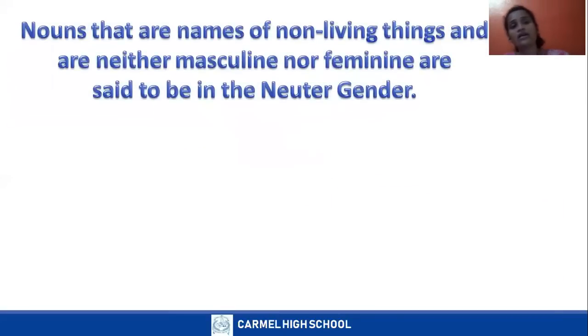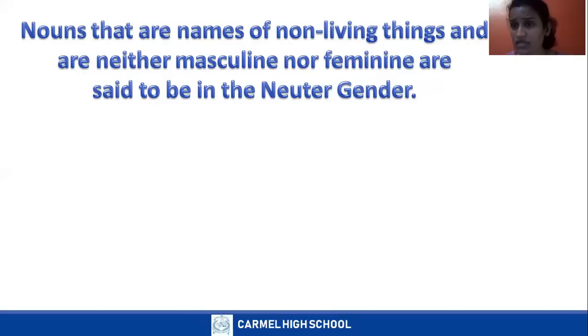Now, nouns that are names of non-living things and are neither masculine nor feminine are said to be in the neuter gender. So neuter gender talks about only non-living things.